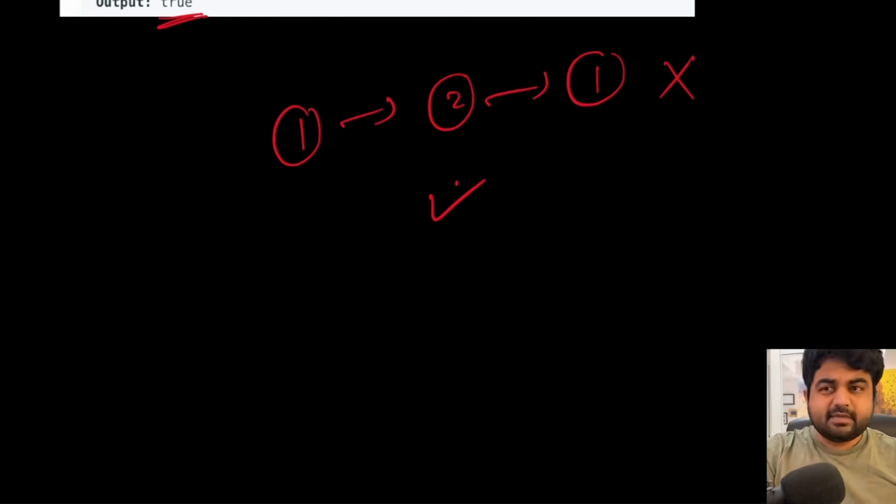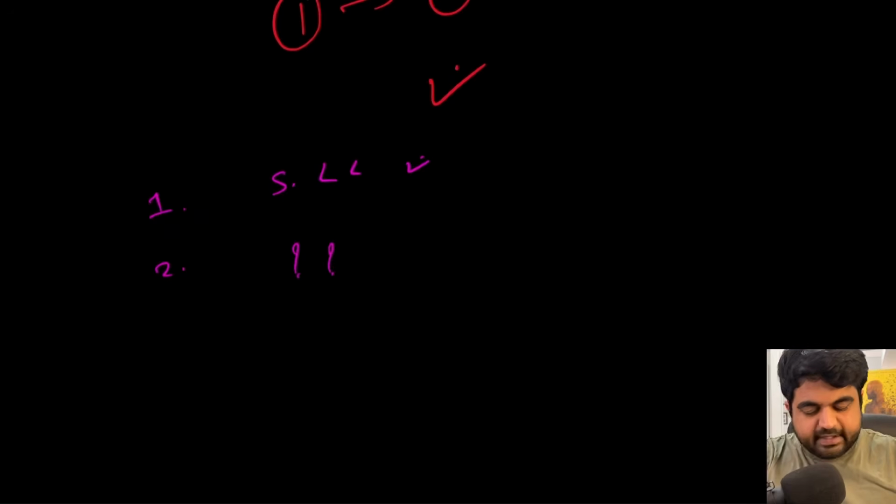So the problem statement is very simple to understand, but there are a couple of nuances with this problem. Number one problem is that we are only given a singly linked list. That is one part. The second thing is we don't know how many total values are inside the given linked list, because we are only given the head of the linked list. So that is the second problem.